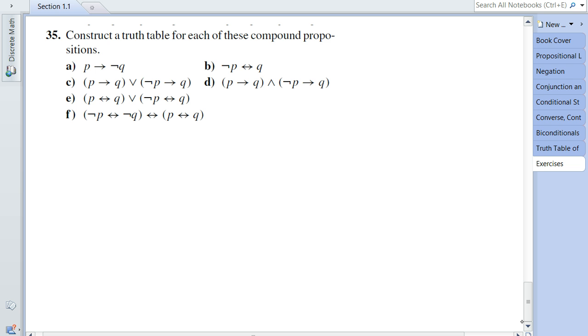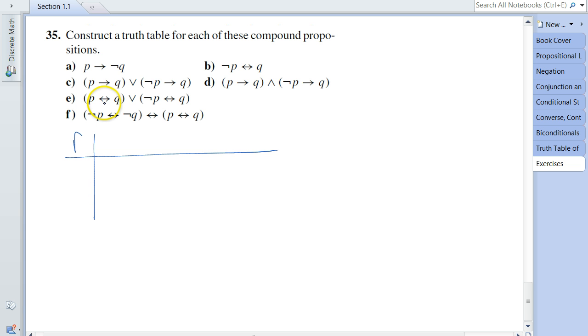Question 35 says, construct a truth table for each of these compound propositions. So let's start with A. We've got P implies not Q. So I'm going to start building the truth table.